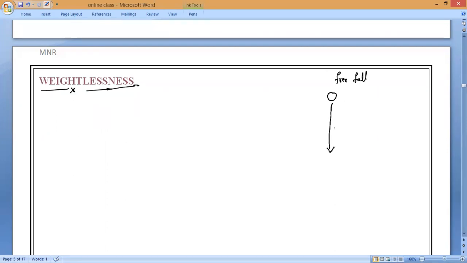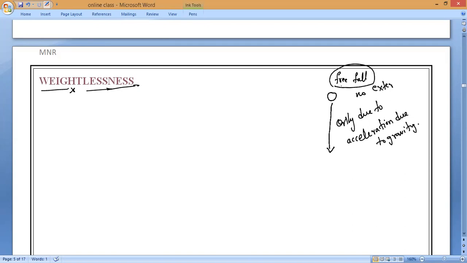which is falling only due to what force? Everybody, only due to what force, guys? Acceleration due to gravity. No other external force is acting. That is only called the gravitational force. No other external force is there. Understanding? Then the body is said to be in free fall.